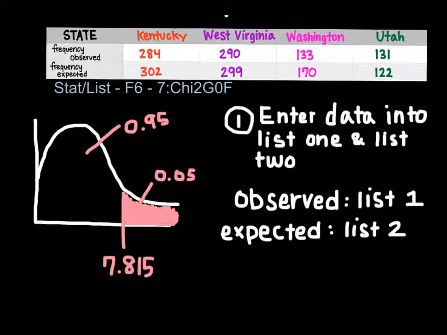Our final step is finding our test value. So first, in order to find our test value, we need to enter the data into list 1 and list 2. So for list 1, and you're going to use the stat list, and in list 1 you're going to put the observed frequencies. So that's 284, 290, 133, and 131. And then in list 2, you're going to put the expected frequencies, which is 302, 299, 170, and 122.